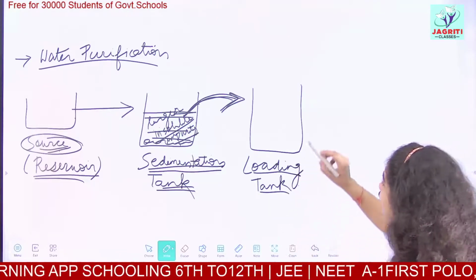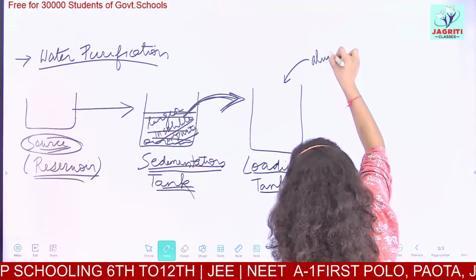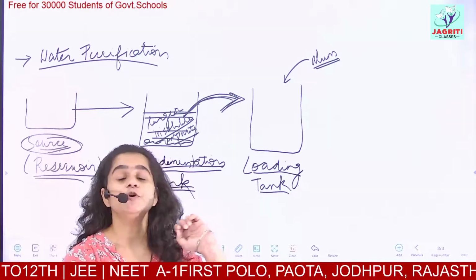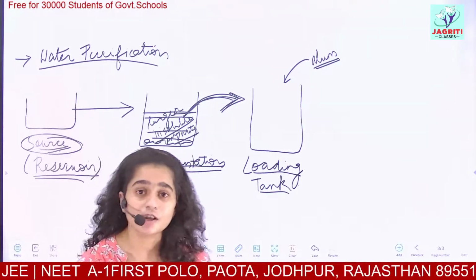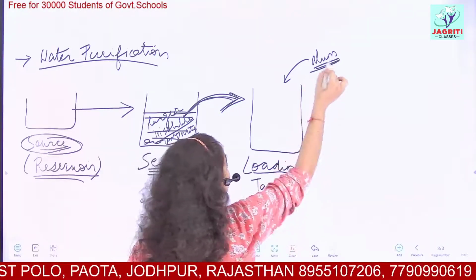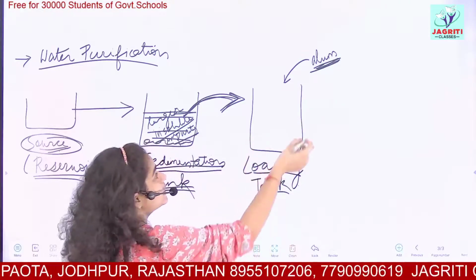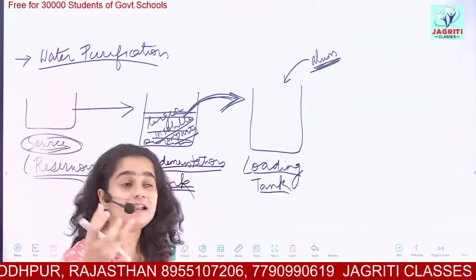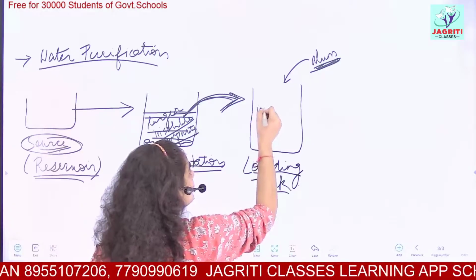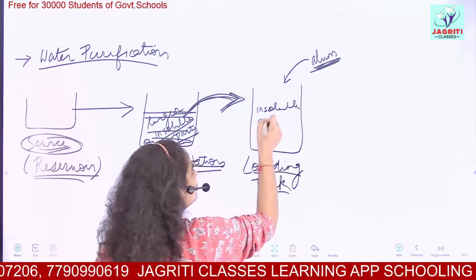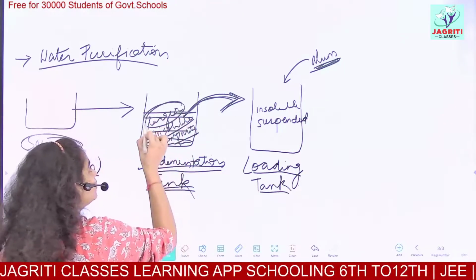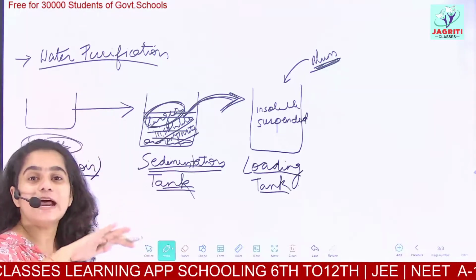Then in the loading tank, we add a certain amount of alum in it. Okay, alum, the common name of alum is Fitkari. If you are familiar with the name, for water purification, when these filters or Aquaguards were not discovered, we used to purify our water using alum. So we add a piece of alum or some amount of alum in this loading tank. What does this alum do? All the insoluble suspended impurities are now removed. Here we removed insoluble larger impurities which were heavy and which settled down at the bottom of the tank.